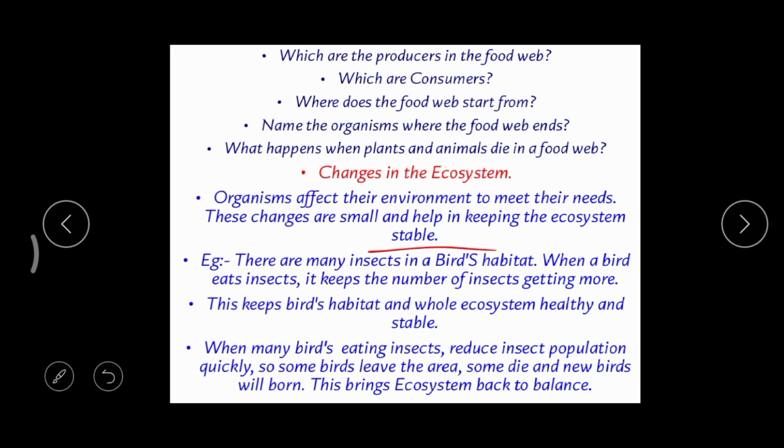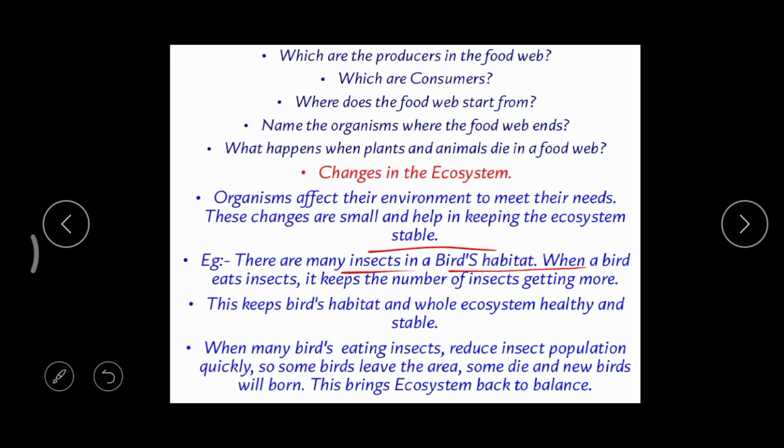Okay, so in this way, for example, take insects and birds in a habitat. Think that in one habitat these two are present. Birds eat insects. When birds are eating more and more insects, then automatically the insect number decreases, and so birds cannot get their food or energy.